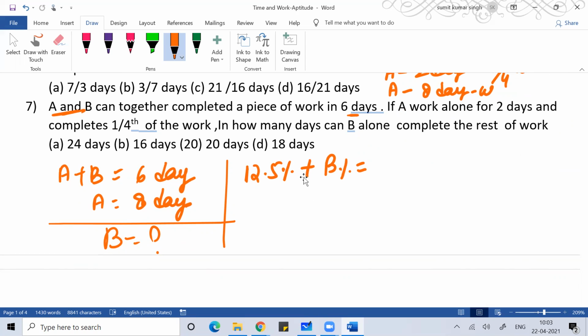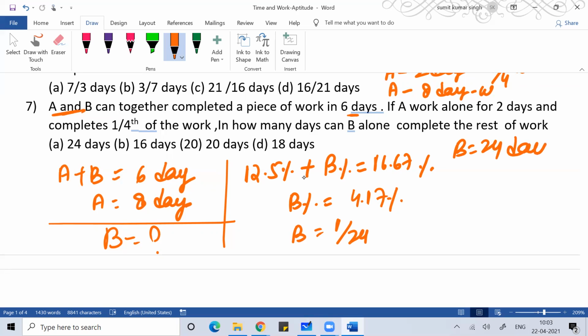A and B together complete the work in 6 days, so in one day they do 16.67% of work. So the percentage of work B can do every day is 4.17%. 4.17% means 1 by 24 part of work, so B can complete the work in 24 days. Very simple.